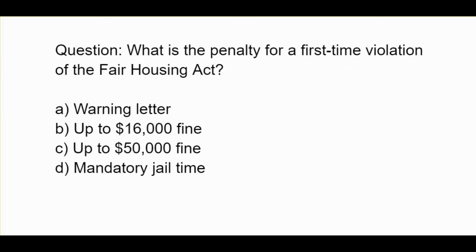What is the penalty for a first-time violation of the Fair Housing Act? A, a warning letter. B, up to $16,000 fine. C, up to a $50,000 fine. D, mandatory jail time.